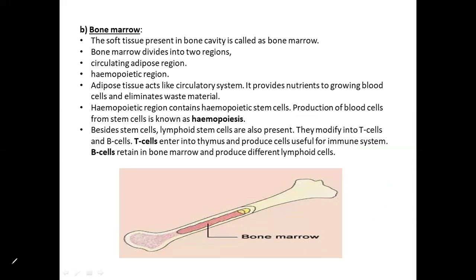Coming to the second lymphoid organ, that is the bone marrow. In the middle of the bone there is a soft tissue. That soft tissue we call bone marrow. Here in the picture, this soft tissue is what we call bone marrow. Bone marrow has two regions: one is the adipose region, one is the hemopoietic region. The adipose region will be functioning as a circulatory system.